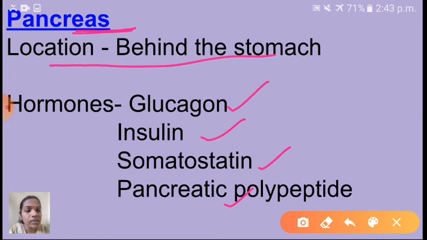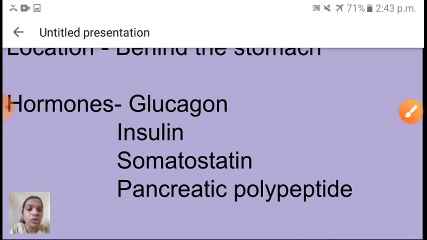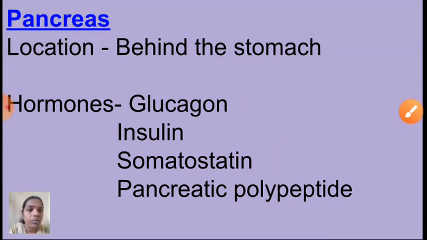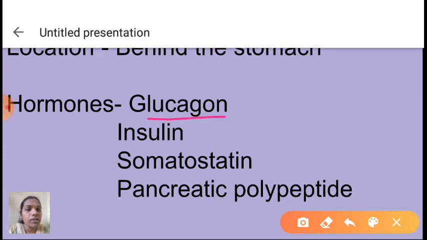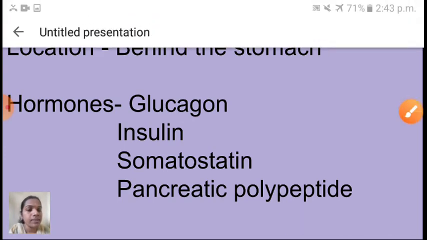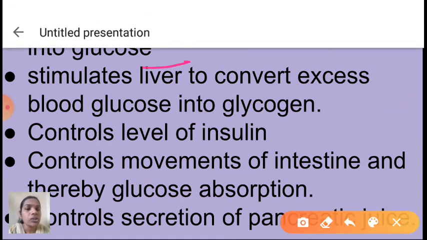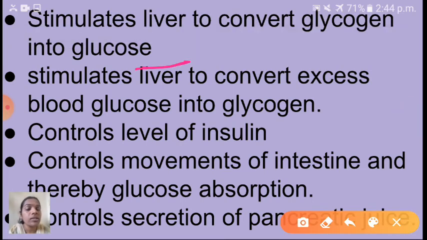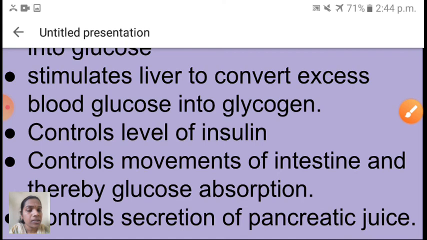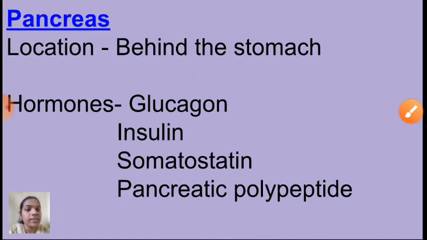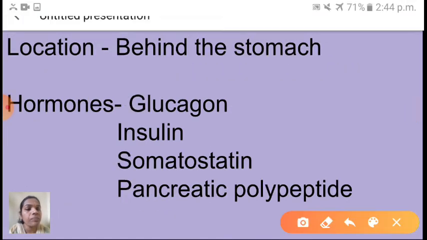We will see now one by one the uses and importance of these hormones. First one is glucagon. The function of glucagon is to stimulate the liver to convert glycogen into glucose. The next hormone is insulin.